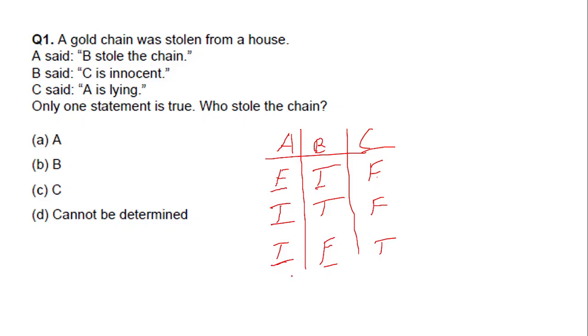We have got two, so not possible. Here also we have two true statements, not possible. Here we have only one true statement. So this is right. So C is the thief.